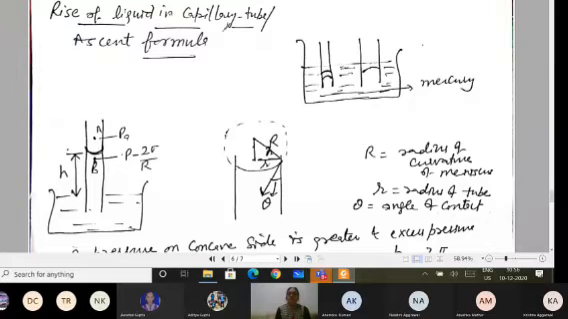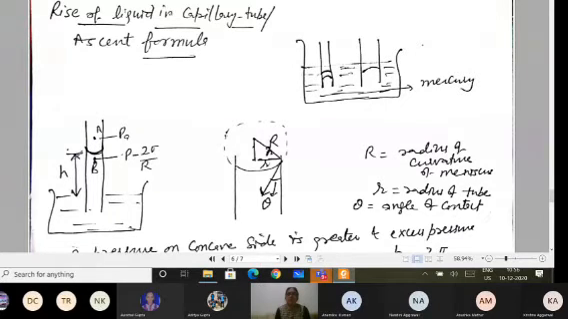With the rise of the liquid in the capillary tube. Similarly, if I want, I can find for the fall of the liquid, that is the descent formula. But in your syllabus, they have specially mentioned the ascent formula. Ascent formula means the formula which we want to get for the height above the liquid surface when there is rise of the liquid.